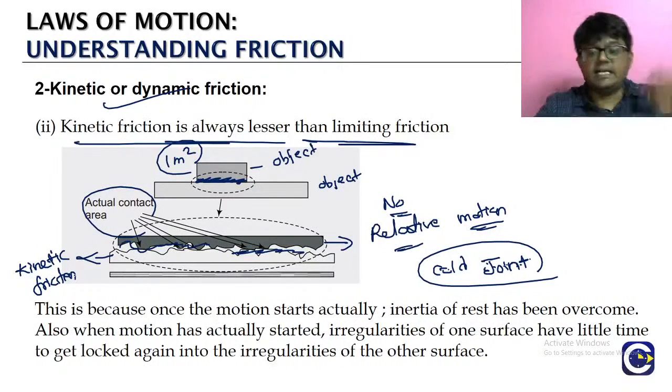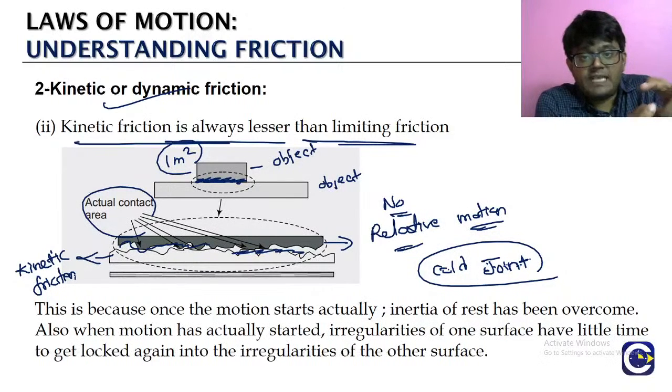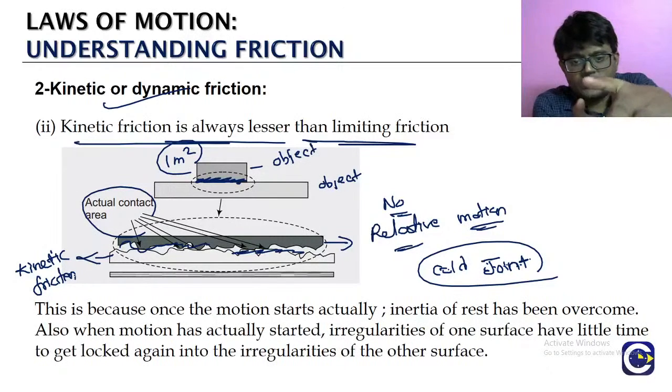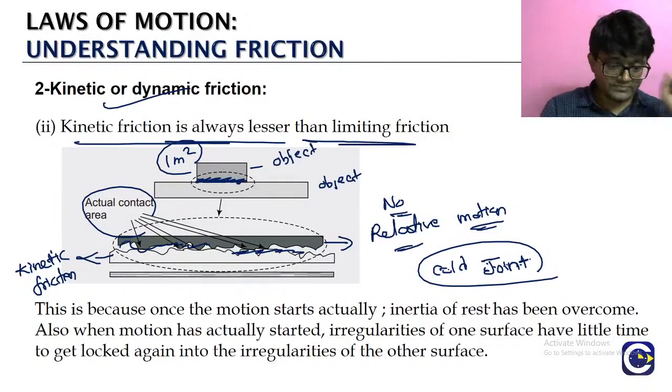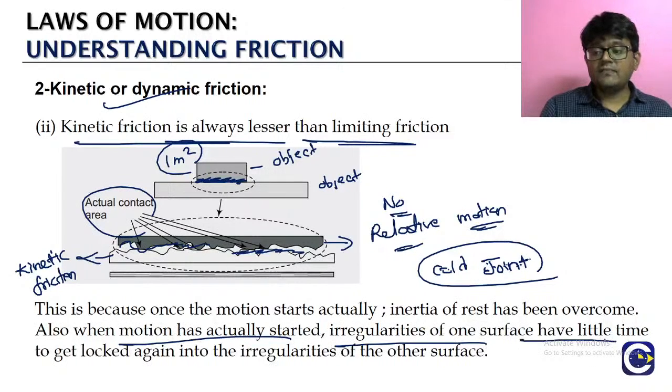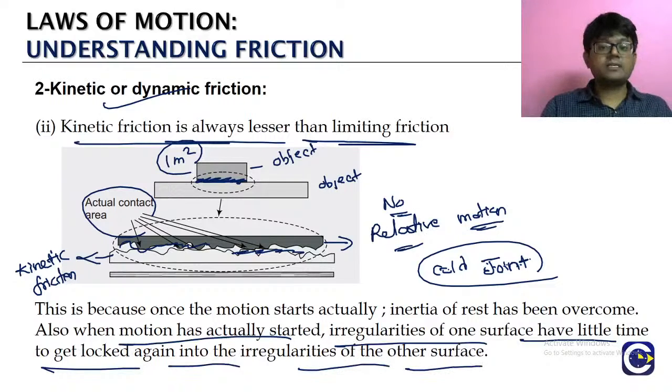Once the motion starts, the irregularities will not have that much time to lock. They are not having time to lock; immediately it is moving to the next place, and a little later to another place. So once the motion starts, the irregularities of one surface have little time to get locked into the irregularities of the other surface.